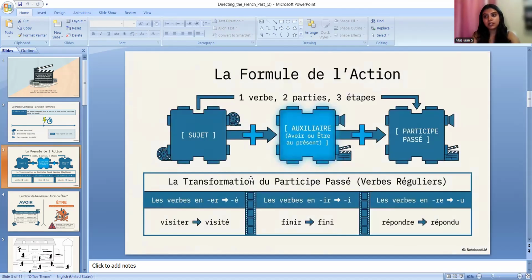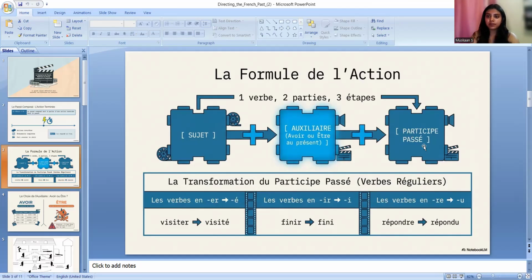Now, how to form the passé composé? La formule de l'action, the structure. First one is sujet, subject. Subject you already know: je, tu, il, elle, nous, vous, ils, elles. After that, auxiliaire. Auxiliaire means you will be using the conjugations of avoir or être with the present. So you will be using them. Third one is participe passé.